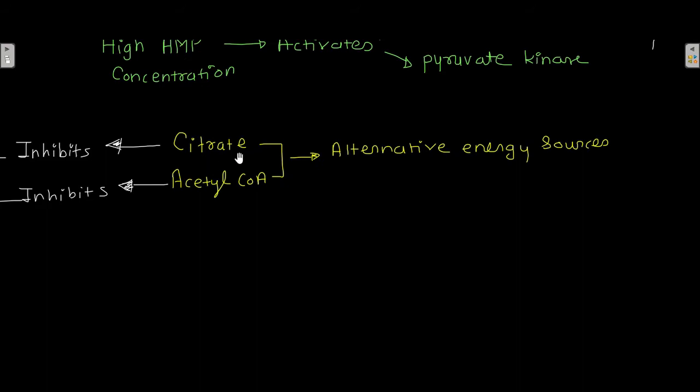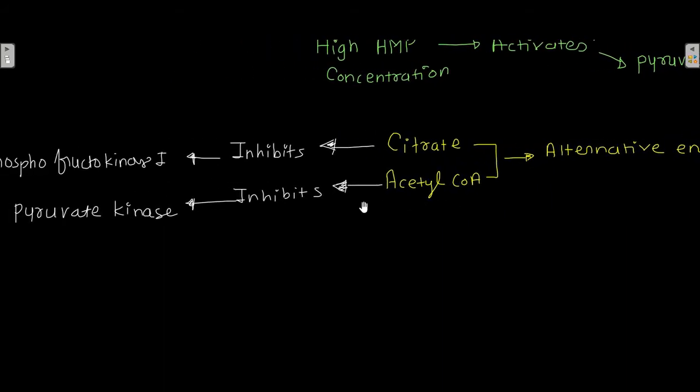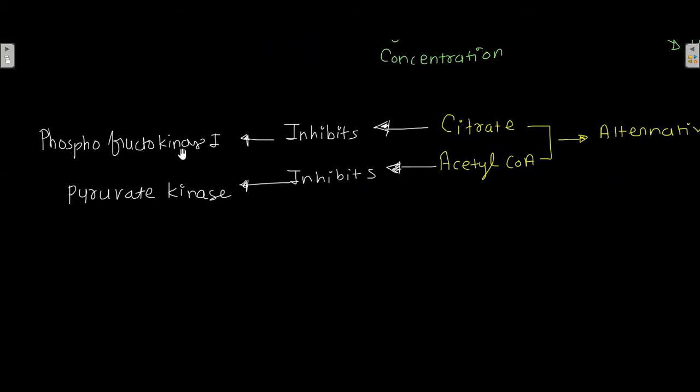Citrate and acetyl coenzyme A act as alternative energy sources, and the presence of these two molecules inhibits phosphofructokinase 1 and pyruvate kinase. Citrate inhibits phosphofructokinase 1 and acetyl coenzyme A inhibits pyruvate kinase.